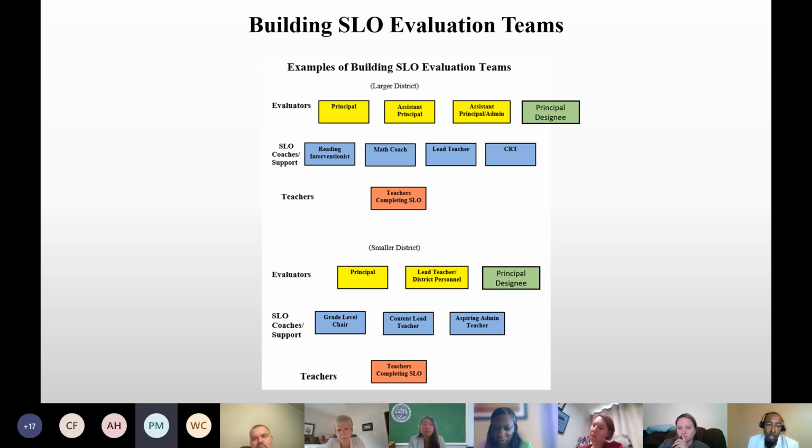In a smaller school district, you see at the bottom of this image how it could possibly look. So let's say at a school where there's only one administrator, and that could just be you. What options do you have to get these SLOs and these SCTS observations done? We've seen in districts where there is a district person who helps out in these efforts, coming in to the schools and helping the principals evaluate teachers.